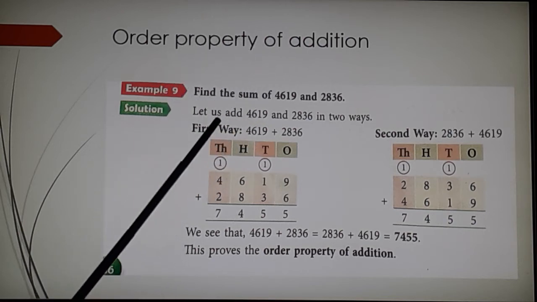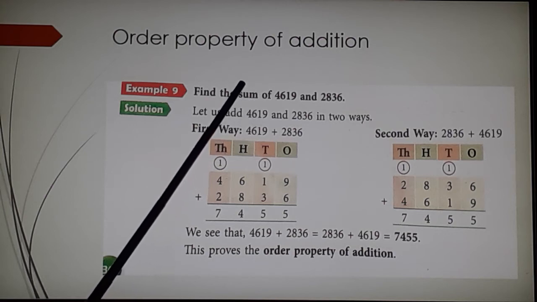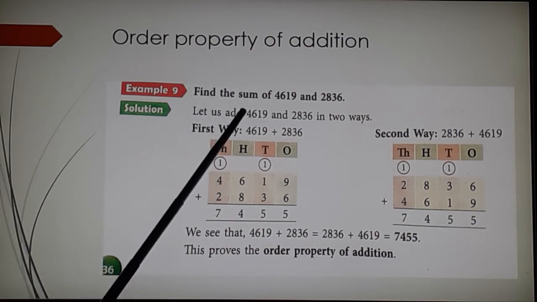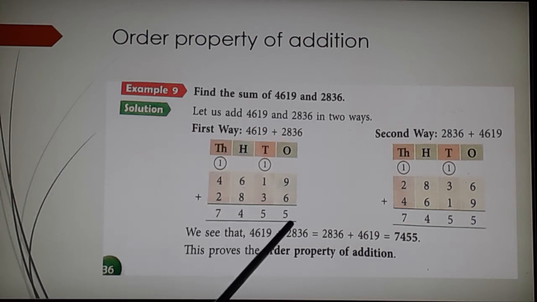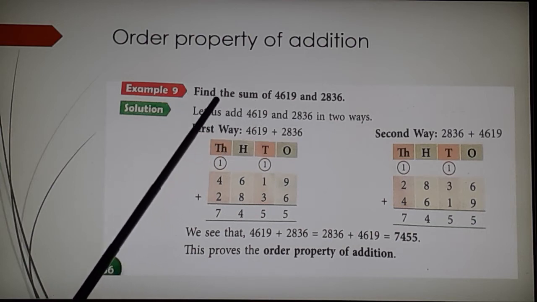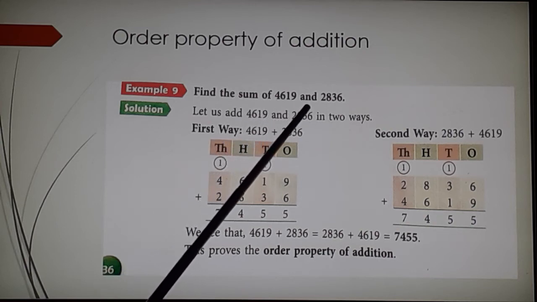So if I take the sum of, what is the meaning of sum? Do you remember, children? The answer we get on addition is called the sum. Just remember, sum means the answer we get on addition. When we add any two numbers, we call the answer the sum. Find the sum of 4619 and